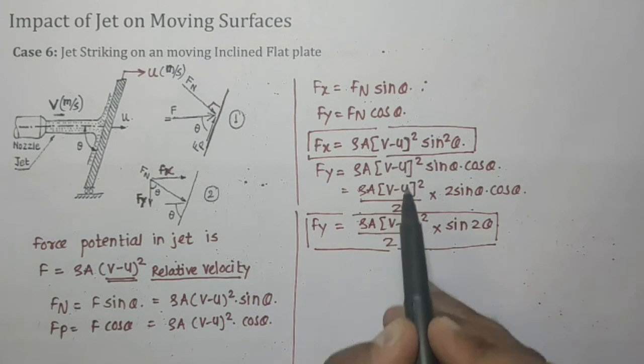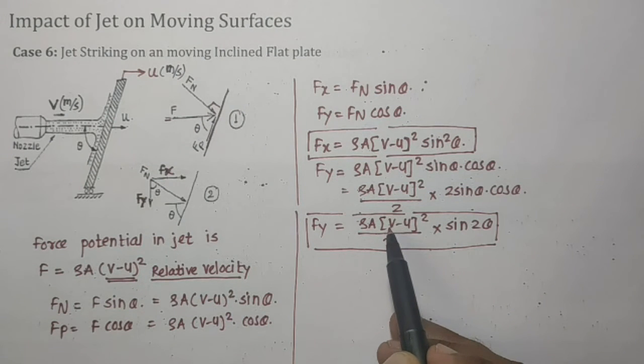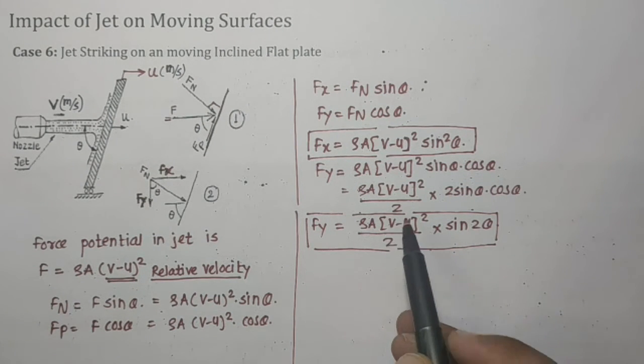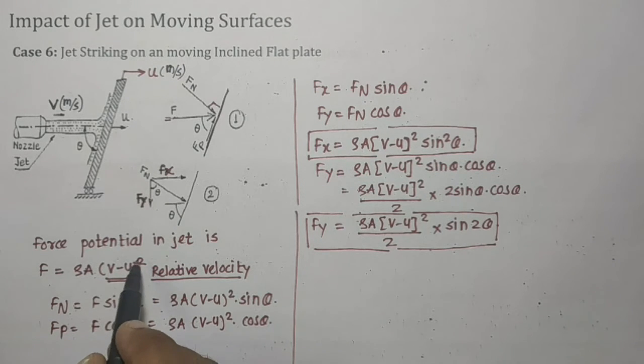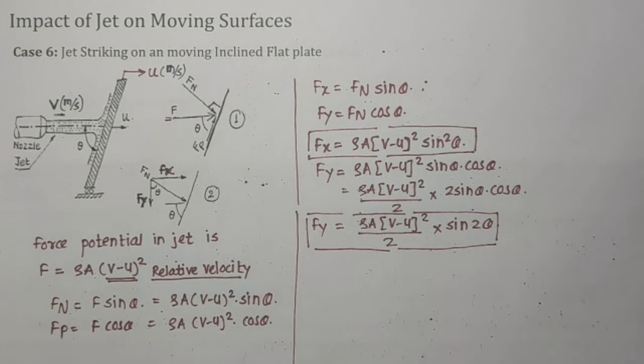So only this term changes in the three cases we have seen until now. In a flat plate, the force exerted is rho A (v minus u) squared, where we consider the relative velocity as the plate is moving with velocity u. So this is all about the force exerted on an inclined plate.